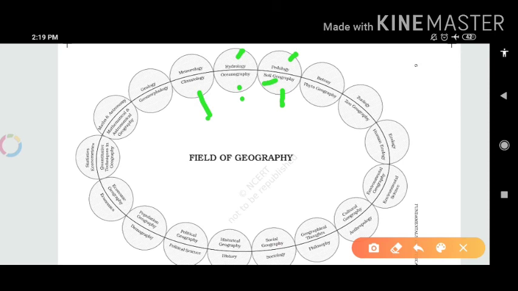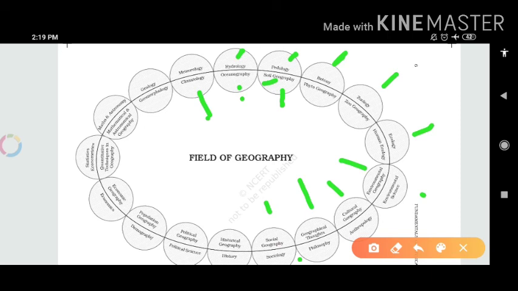Then there is phytogeography. In this we will discuss from a botany point of view, the plants and their climate and their habitat also. In ecology we will discuss the ecosystem as well. Then there is environmental science, which is environmental geography, and cultural geography, geographical thoughts and philosophies.